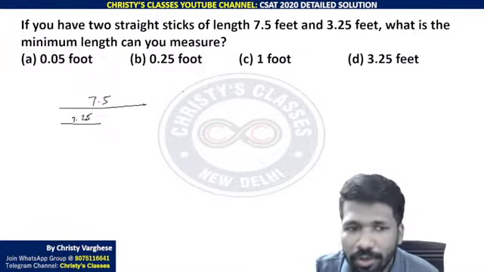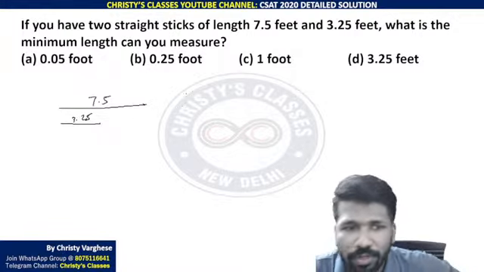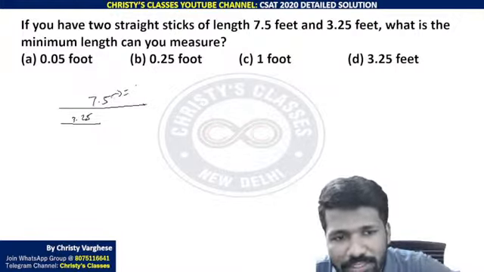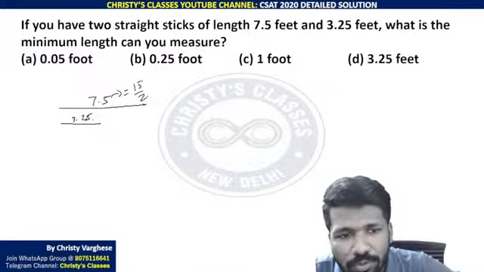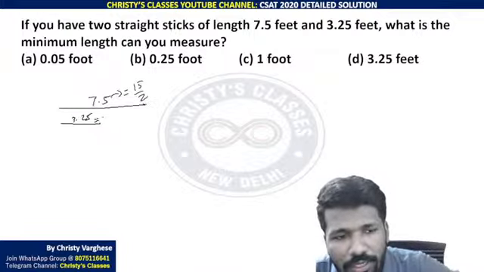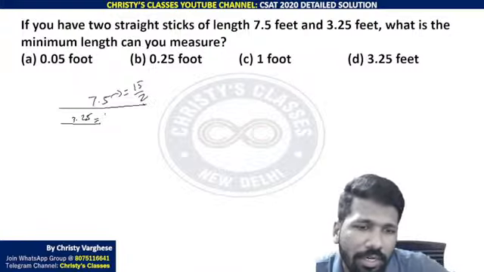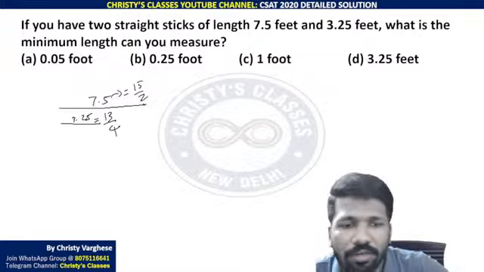You have to find the HCF of 3.25 and 7.5, highest common factor. But for that, first we need to convert it into fractions. 7.5 is 15 by 2. 3.25 doubled will be 6.5 by 2, that is 13 by 4 if you write it in fraction.